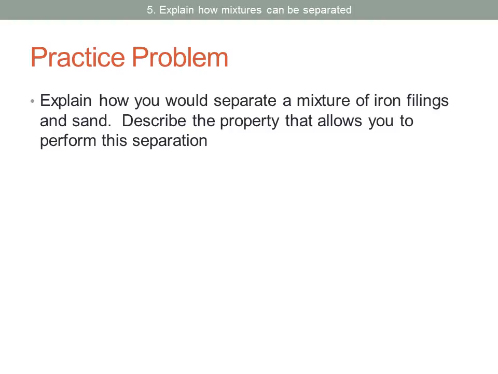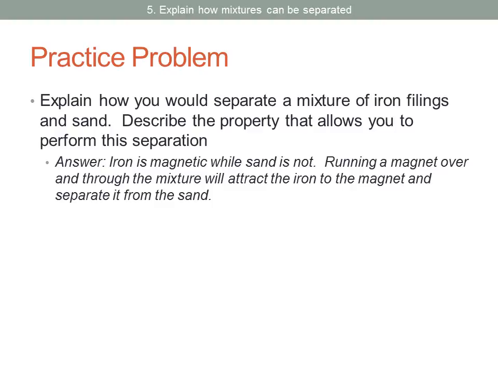In this practice problem, you want to explain how you would separate a mixture of iron filings and sand. Describe the property that allows you to perform this separation. Well, in this case, we would use the fact that iron is magnetic while sand is not. If we run a magnet over the mixture and through the mixture, the iron will be attracted to the magnet and it will separate from the sand.